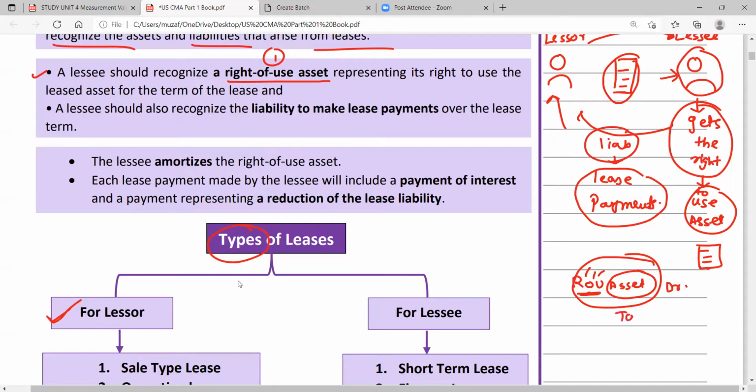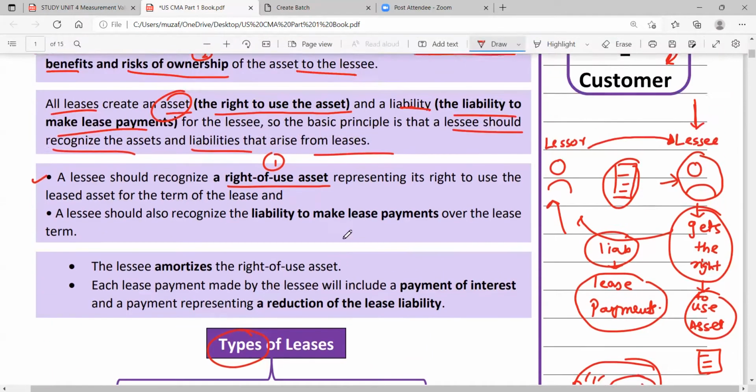And for this right of use, as he has obtained the asset, he will have to pay. So there will be a liability for payment. He will say, I'm going to pay you in future in the form of lease payment. So I'll say to lease liability, the lease payment. Lease liability we call it. Lease payment is also okay.